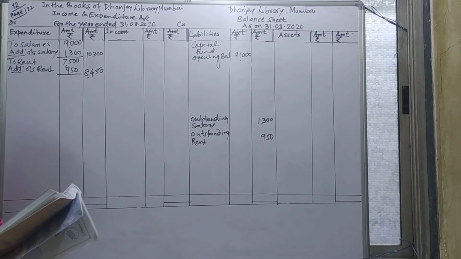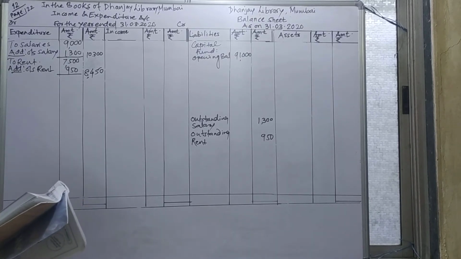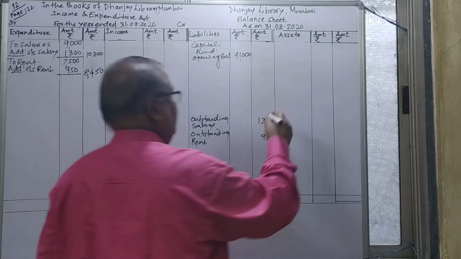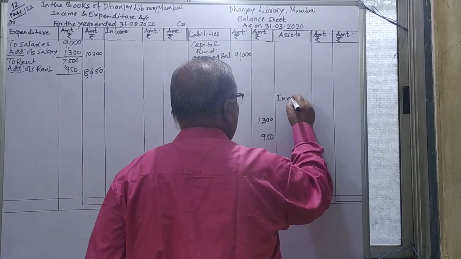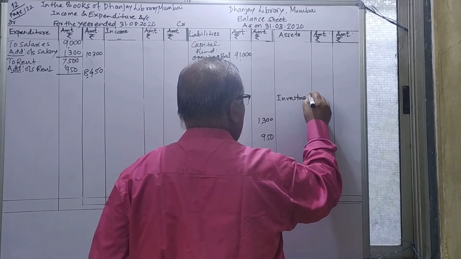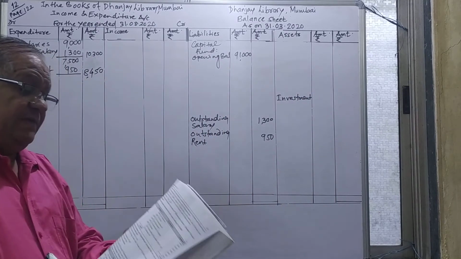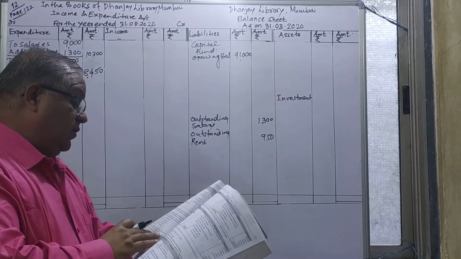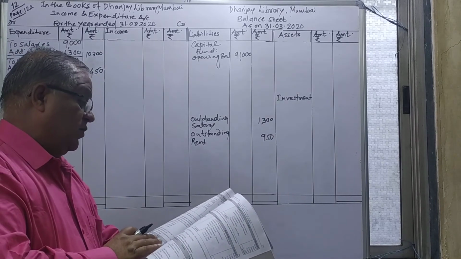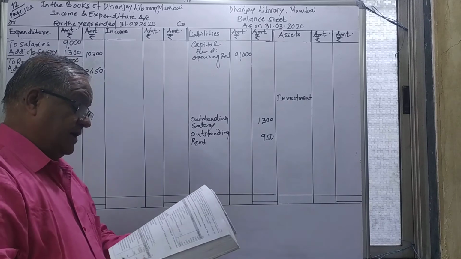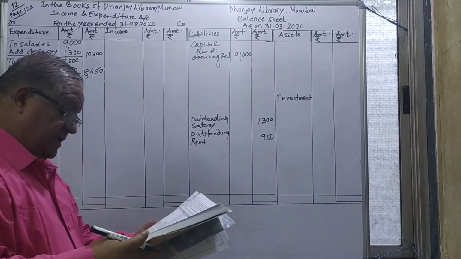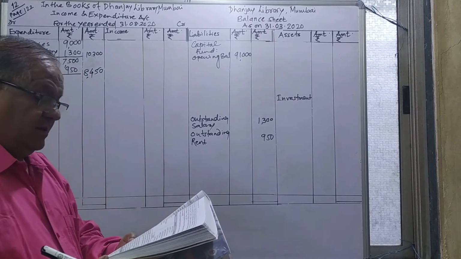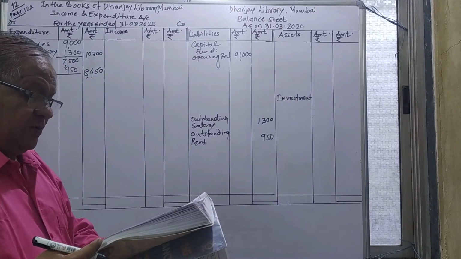After this, investment is an asset. Before that we will take the fixed assets. So I will take investment here, in the inner column. Just see whether the investment is there in the opening balance sheet. We have not taken investment in the opening balance sheet because in the current year they made an investment of 6,000, purchased on 1/4/2019.